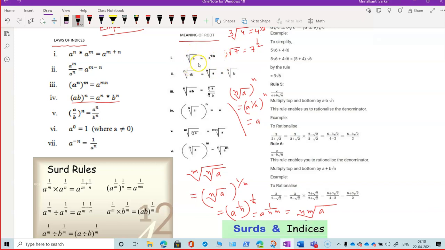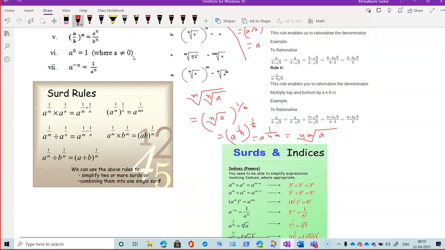So whenever you are getting root form, it is better to express it in exponent form and then do the necessary manipulation by using the laws of indices or exponents. No one told you that m and n will be integers here. They may be fractions also. They may be negative fractions also. It doesn't matter. So all those things, just a quick revision was there.